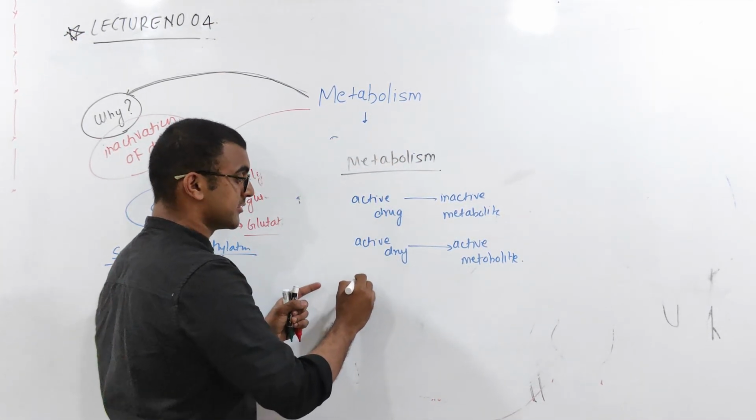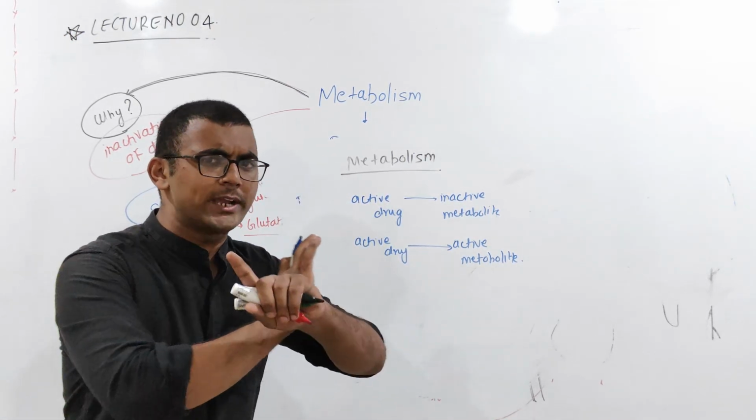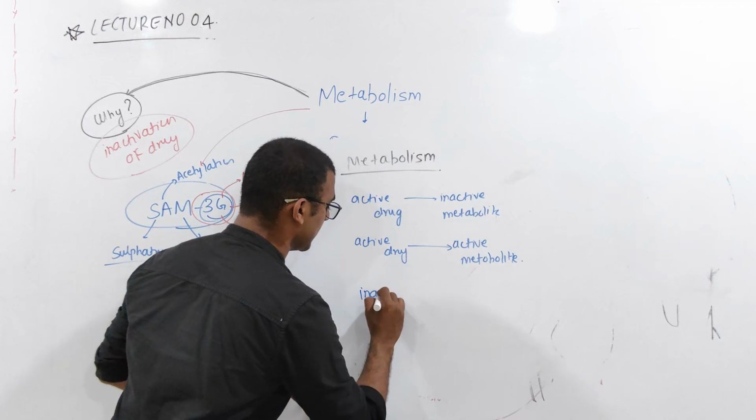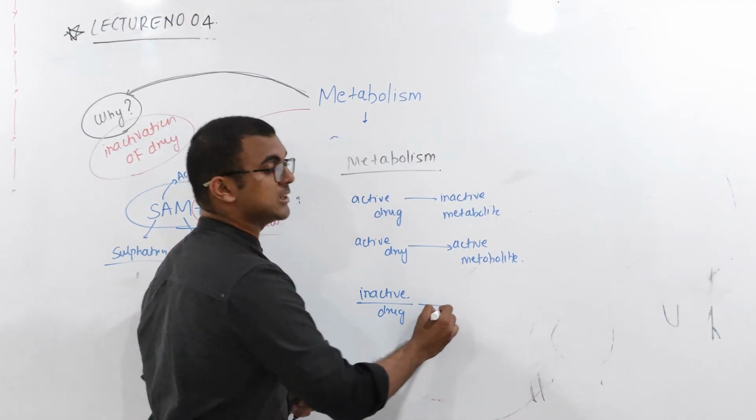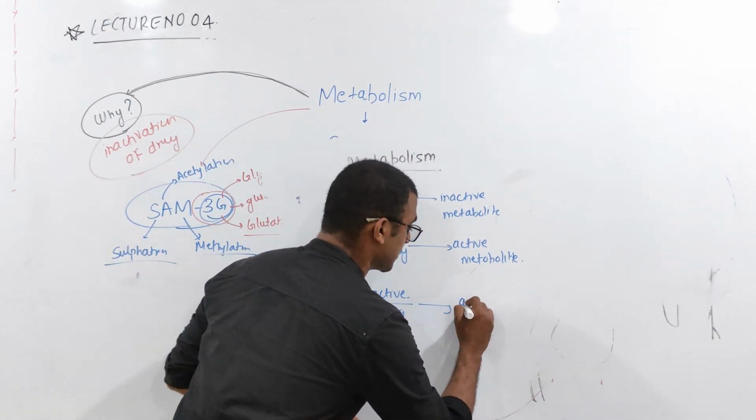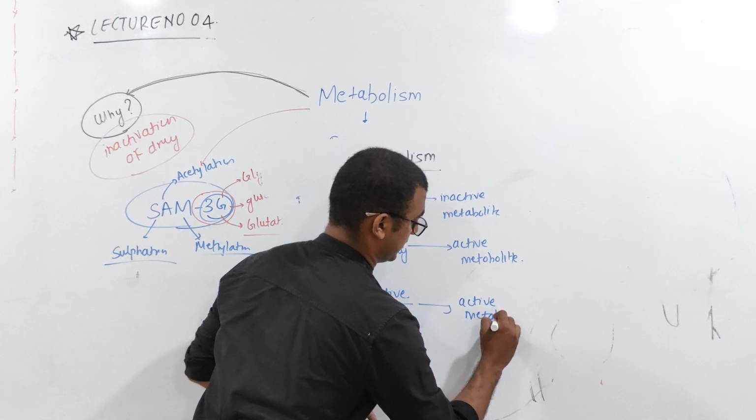Okay, then you have certain drugs which are initially inactive. They don't have any mechanism. They won't show any action. There are some drugs which are going to be inactive initially, but after metabolism, they will start showing activity. After metabolism, they will show activity. This is your active metabolite.